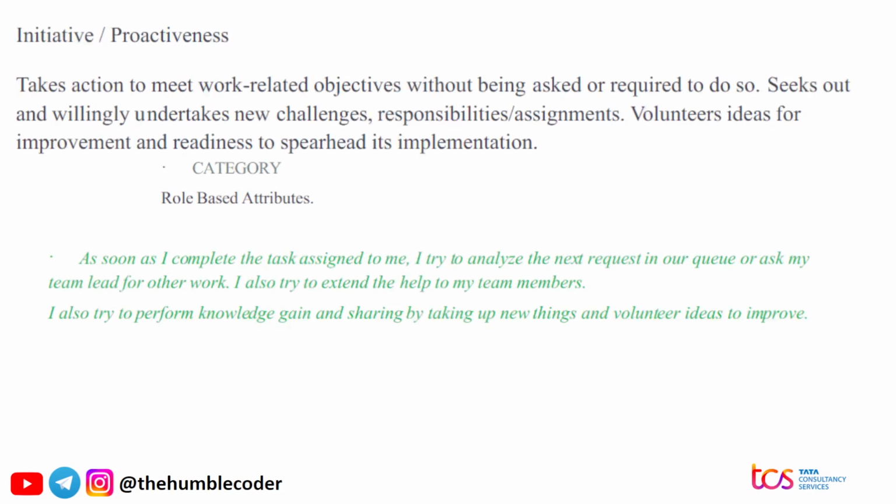Next is related to initiative or proactiveness. So you can answer this one: as soon as I complete the task assigned to me, I try to analyze the next request in the queue and ask my team lead for other work.